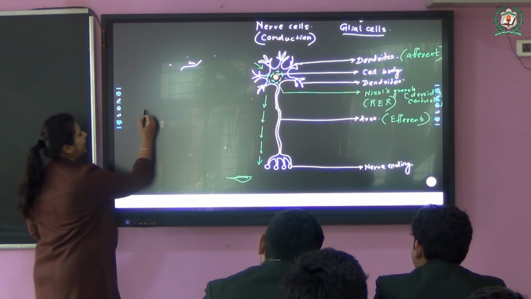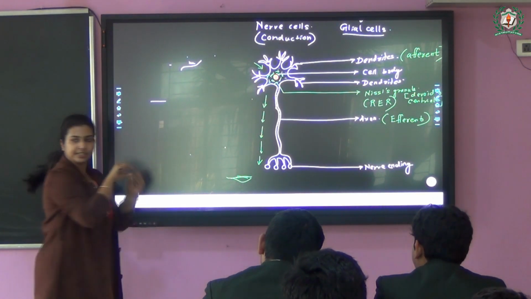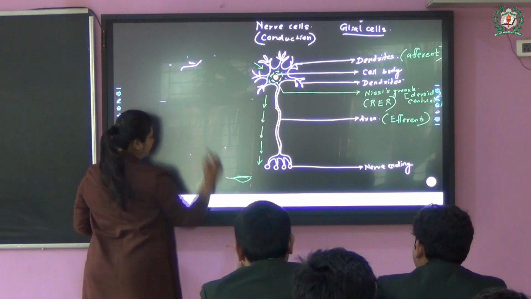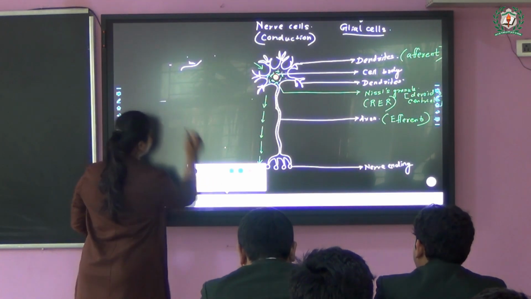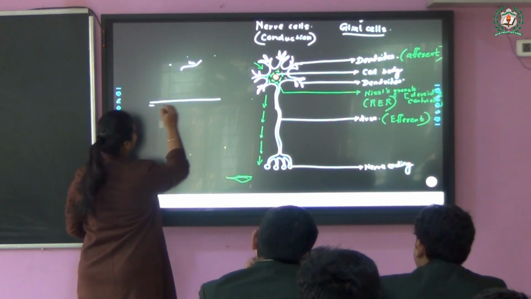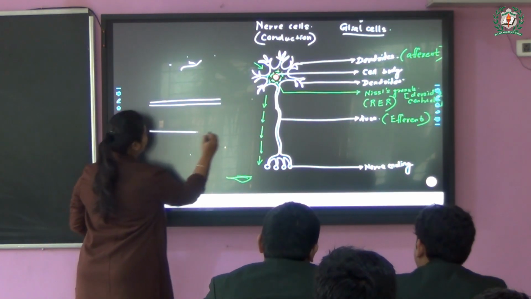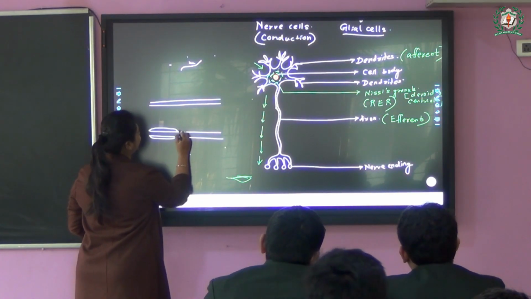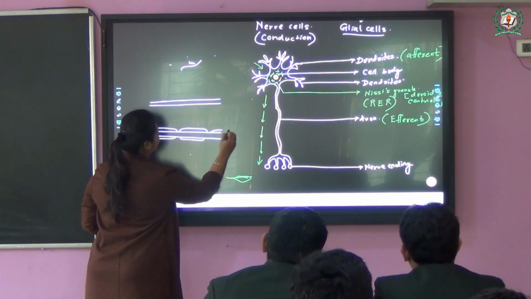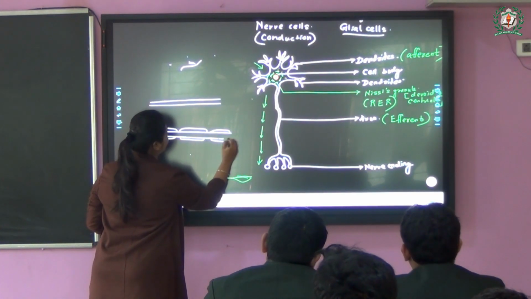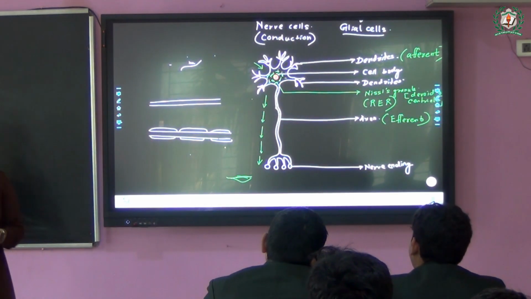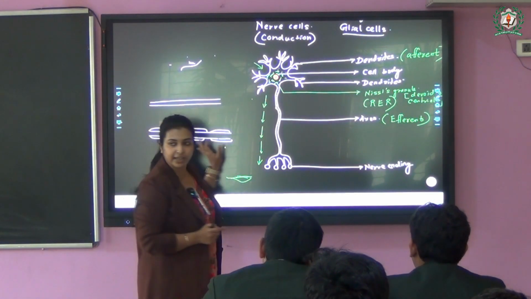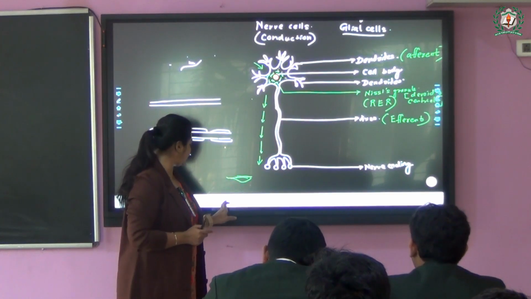The axon can be simply in a straight line without any modifications, or the axon can have some covering around it. Whether they have this covering or not, accordingly they are differentiated into two groups. So what are these groups, and why are they responsible? That we need to discuss.